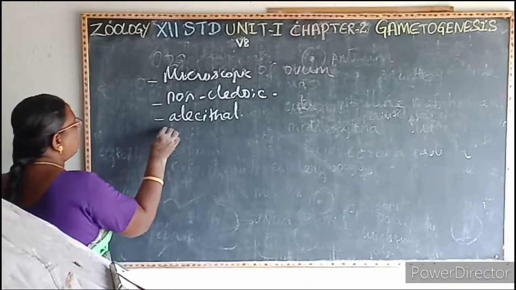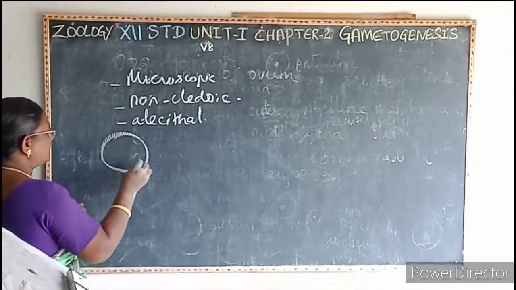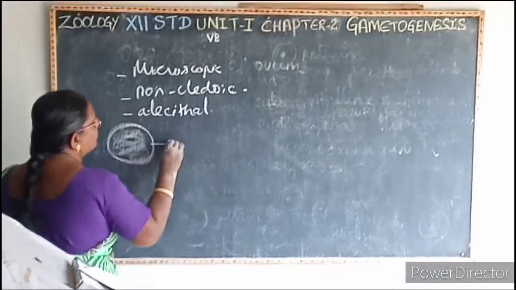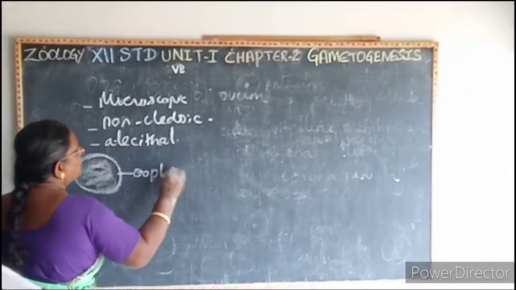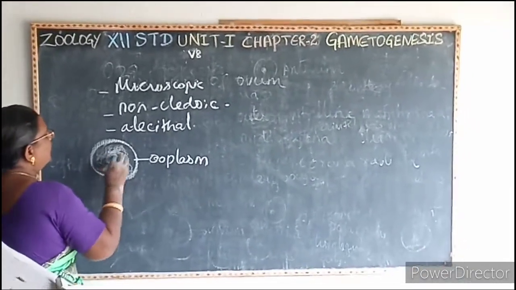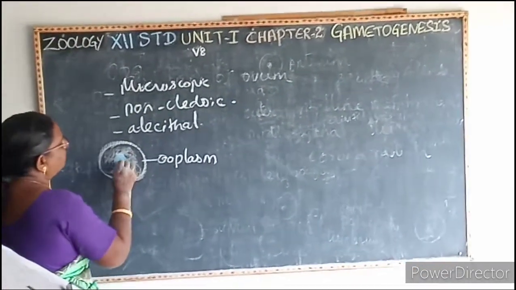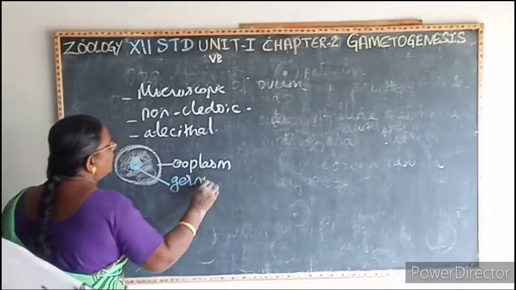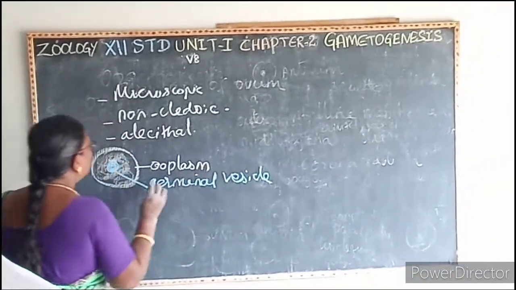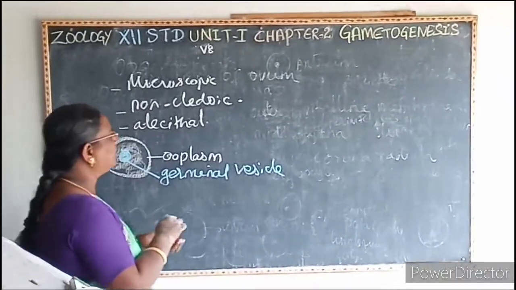Then the cytoplasm of the egg, that is known as what? Ooplasm. The cytoplasm of the ovum, that is known as what? Ooplasm. The nucleus of the ovum, that is known as what? Germinal vesicle. Then this ovum is covered by three layers.